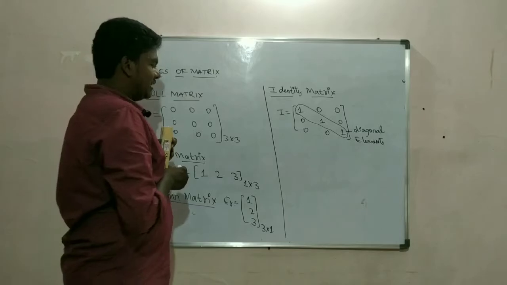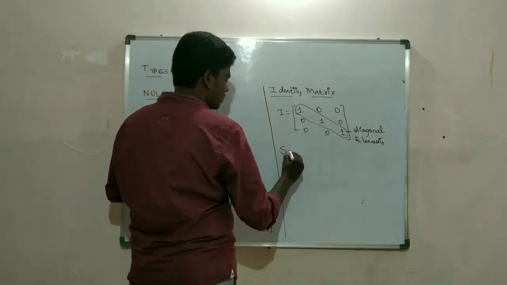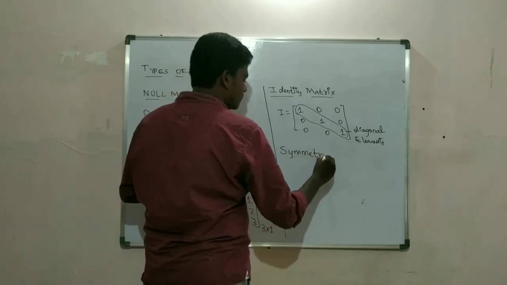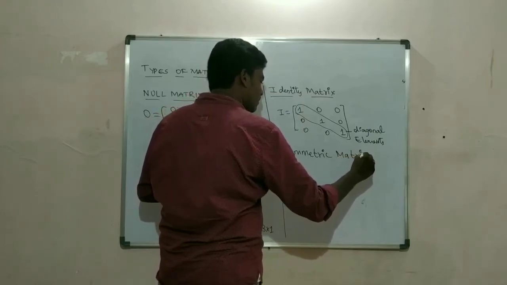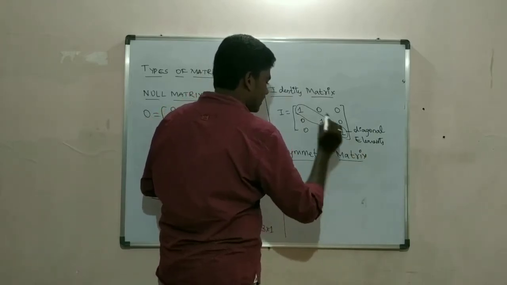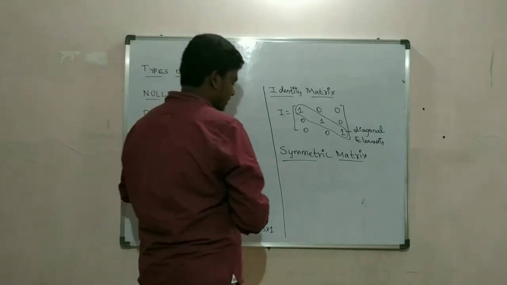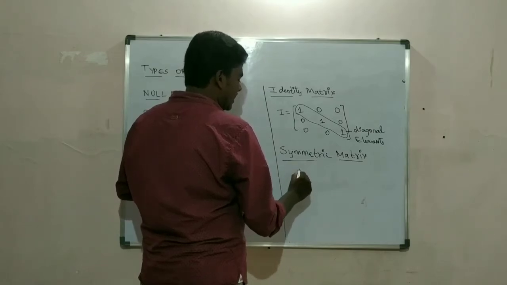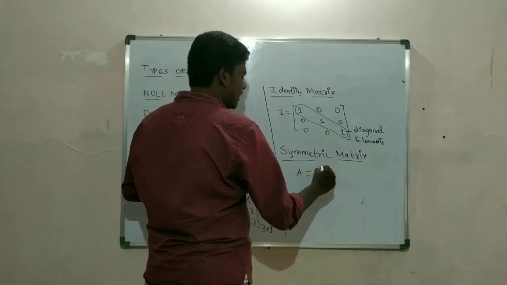Then another one is symmetric matrix. A symmetric matrix is one where, if matrix A is given, A should be equal to A transpose.